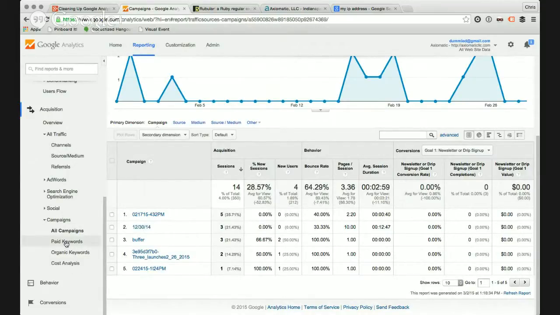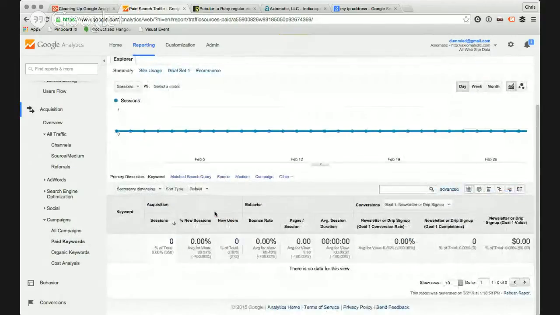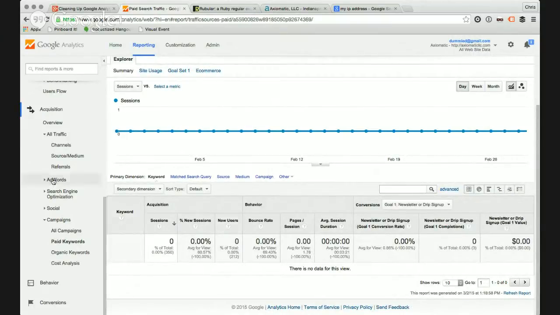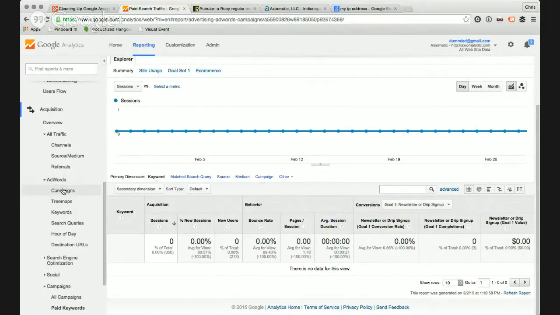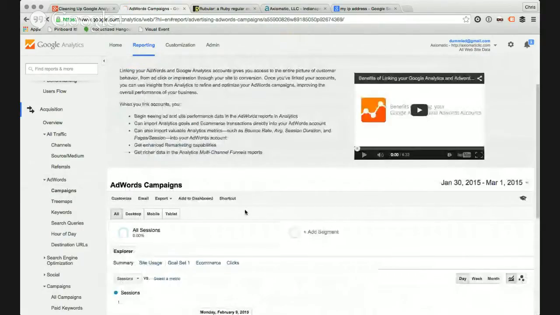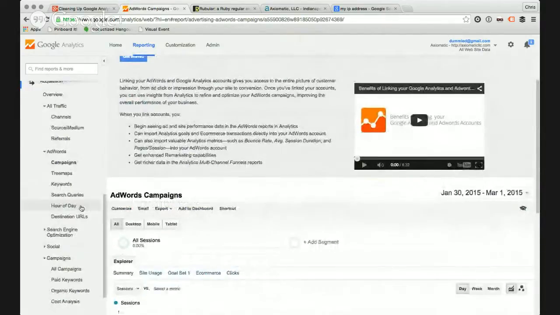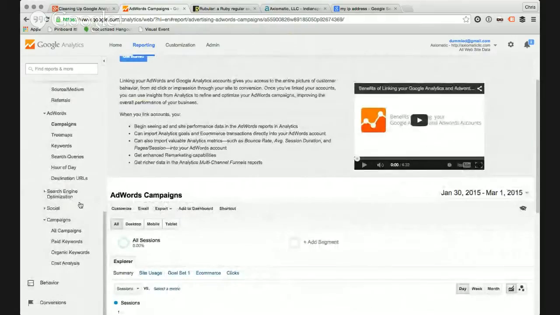But there are cases, especially in the paid area, where you will see campaigns for accounts that shouldn't be there, especially if you're going into somebody else's account or your own. If you accidentally have campaigns for different things running in the same AdWords account that you have linked, that could be very weird. In this case, I don't have AdWords hooked up to the, oh, I do. What do you know? No, I don't. Yeah, there you go. So I haven't linked these two accounts yet. That'll be a topic for another day.